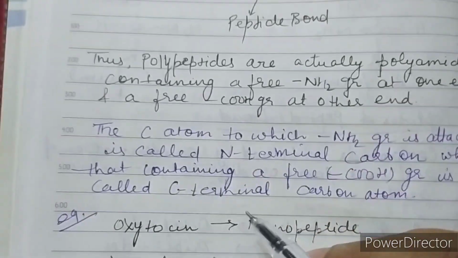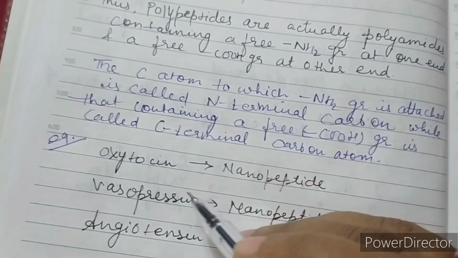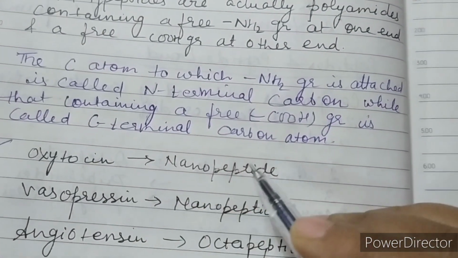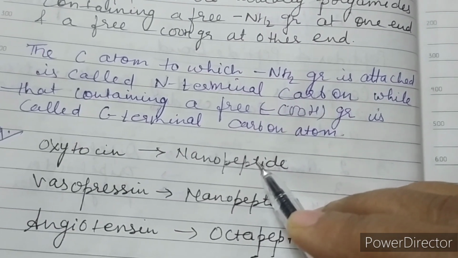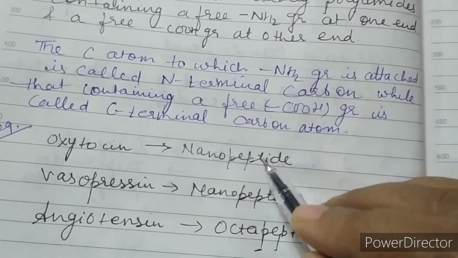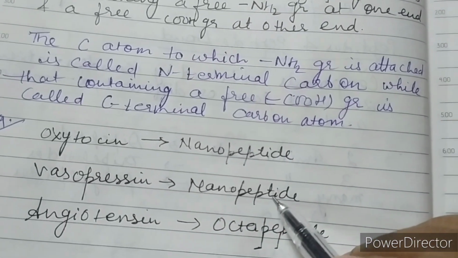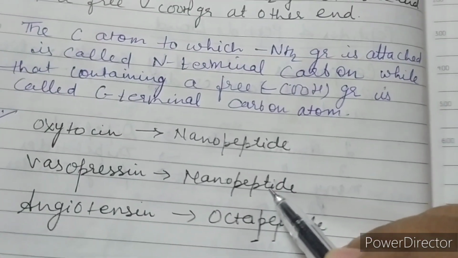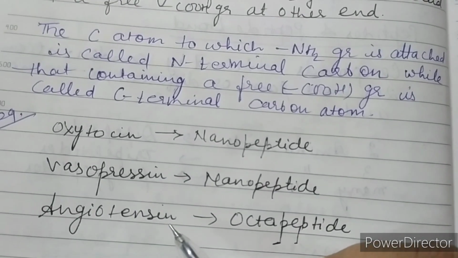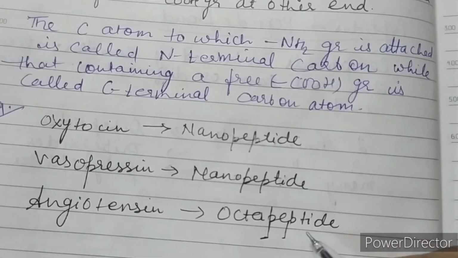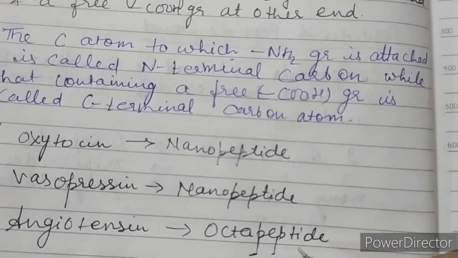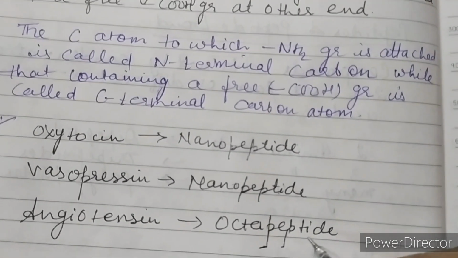Some biologically important peptides are oxytocin, which is a nonapeptide secreted by the posterior lobe of the pituitary gland. Vasopressin or antidiuretic hormone is again a nonapeptide secreted by the posterior lobe of the pituitary gland. Angiotensin is an octapeptide found in the blood plasma of persons having high blood pressure.